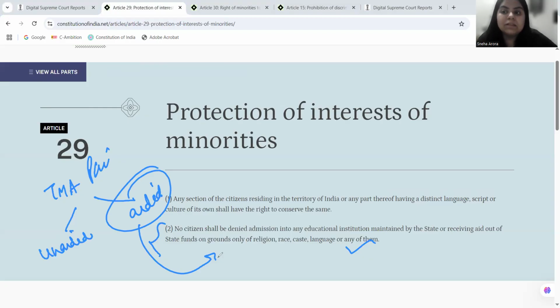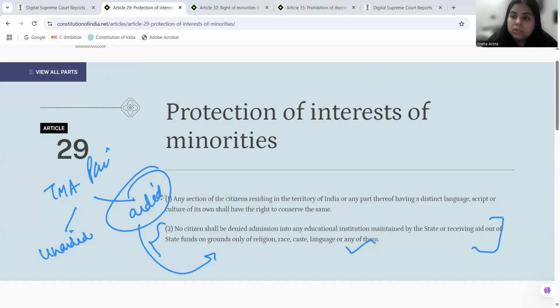But when you are receiving the aid out of state, when you are sponsored by state, and when you are maintained by state, you need to stick to the mandate of state, which is also providing for the reservation, right? Now you have to stick to the clause of Article 29, Clause 2. Okay. Now, when we go ahead, minority educational institutes are becoming divisible into two kinds, one being the aided one and another being the unaided one.